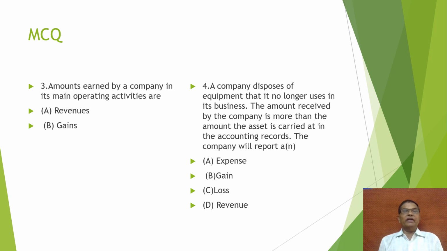The next, third one: the amount earned by a company in its main operating activity, revenue or gain. Here revenue is the correct answer. Next, the fourth multiple choice question: a company disposes of equipment that is no longer used in its business. The amount received by the company is more than the amount at which the asset is carried in the accounting record. The company will report a gain. B is the correct answer.